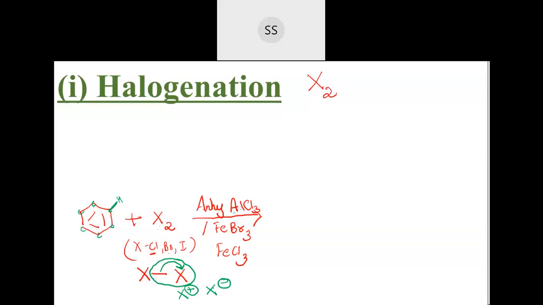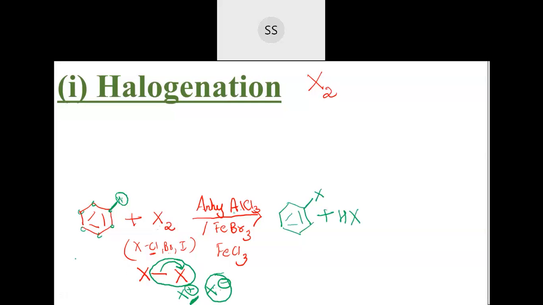We have only carbon and hydrogen, and hydrogen is more electropositive, correct? So it will come out easily. So this hydrogen comes out. This H plus will come out, and this X plus will come and get replaced over here. So what you get is this benzene ring, and instead of that H, you have the halogen, plus that H which is coming out will combine with this X minus. So you will get HX, generally I am saying. This is what happens in halogenation.